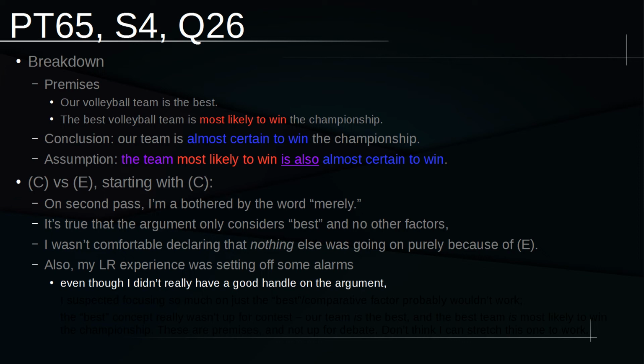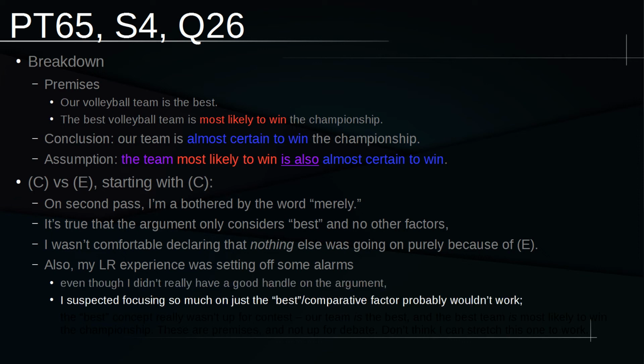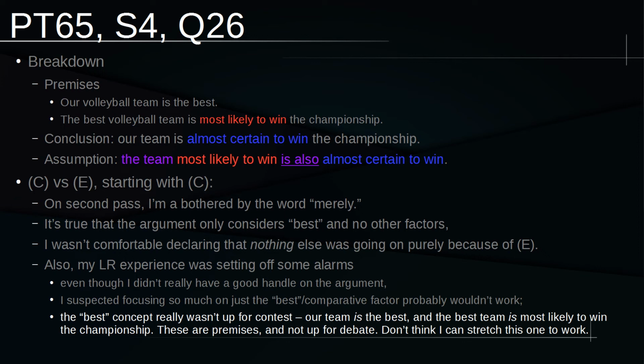There was just a risk of me having missed something about the argument that would actually make E work. I didn't actually go back and do the negative space thing quite yet. So still at this stage of my actual analysis, I still didn't have a very good handle on the argument. I did suspect that focusing so much on just the best comparative factor probably wouldn't work. And that's because of something that I repeatedly mentioned when I was talking about this argument. The best concept really isn't up for contest. Our team is the best, and the best team is most likely to win the championship. Those are premises and they are not up for debate.